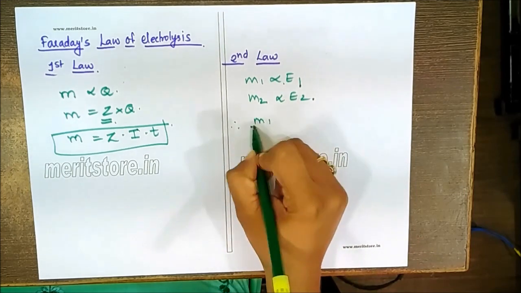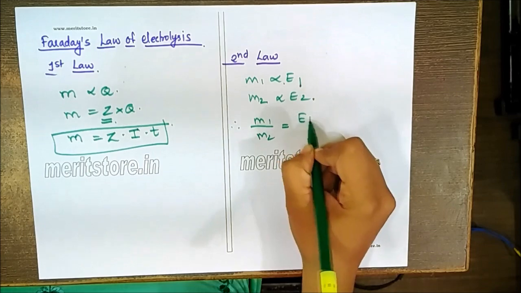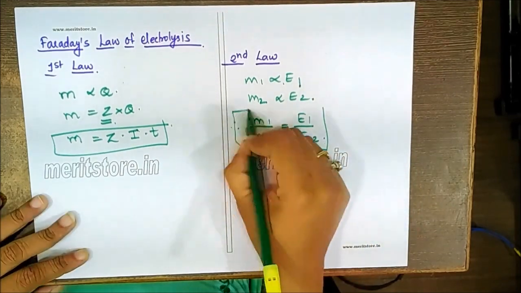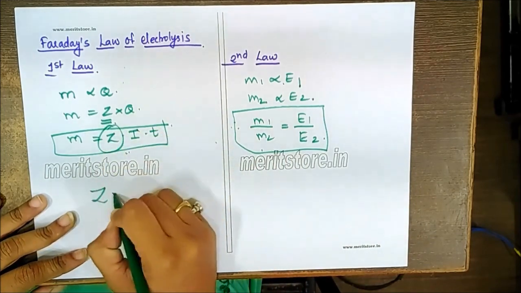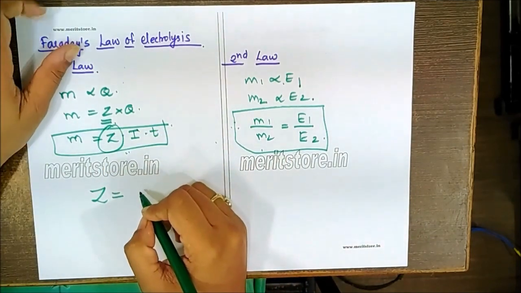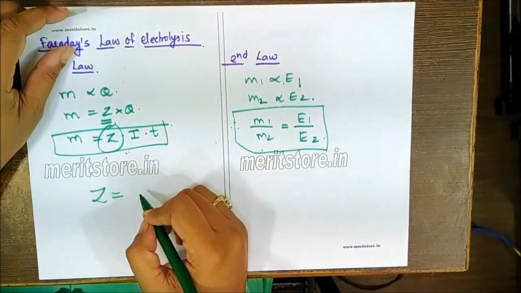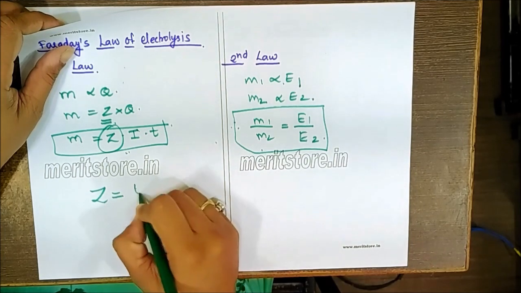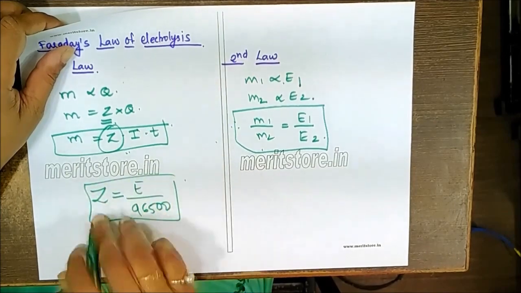Therefore, we can say m1 upon m2, the masses deposited at the electrodes, is equal to E1 upon E2. So these are the two formulas that we have to remember. Also remember Z, the electrochemical equivalent, can be calculated using the formula E upon 96,500.